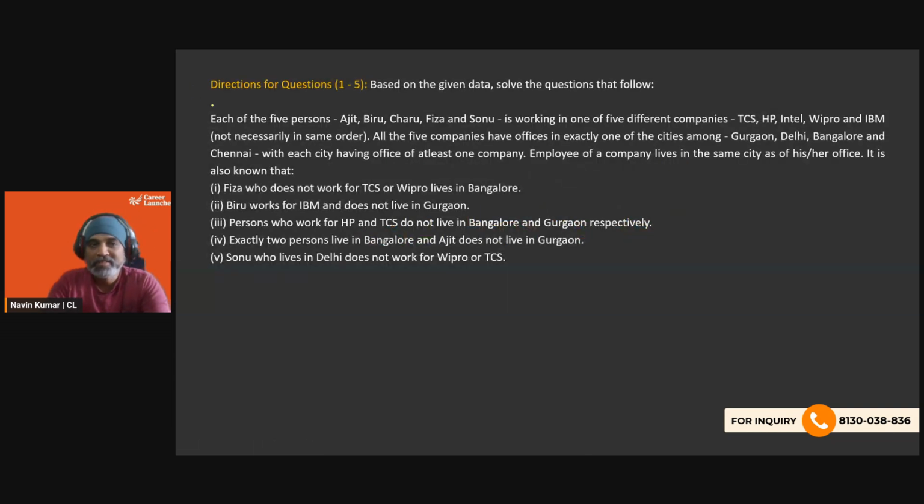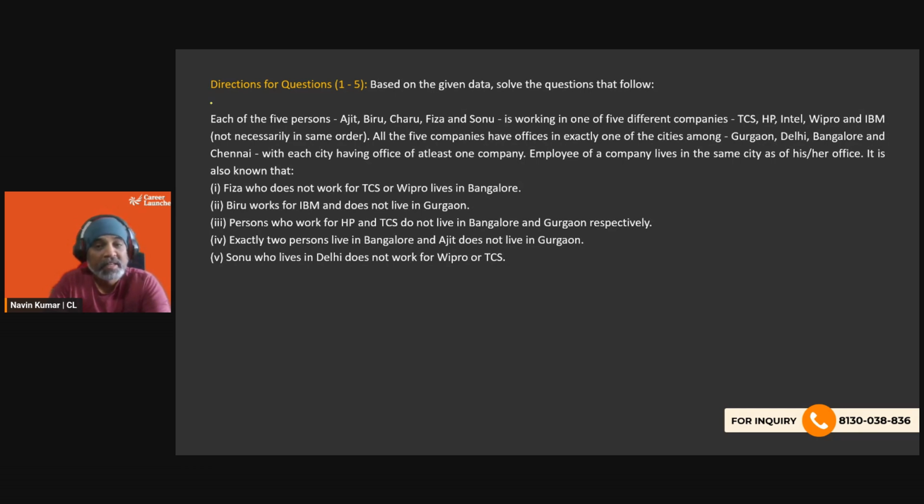Each of the five persons, Ajit, Biru, Charu, Fiza, and Sonu, is working in one of five different companies: TCS, HP, Intel, Wipro, and IBM, not necessarily in the same order. All the five companies have offices in exactly one of the cities among Gurgaon, Delhi, Bangalore, and Chennai, with each city having an office of at least one company, which is kind of obvious. If there are five companies and only four cities listed, there is definitely going to be one particular city which is going to host two companies, right?